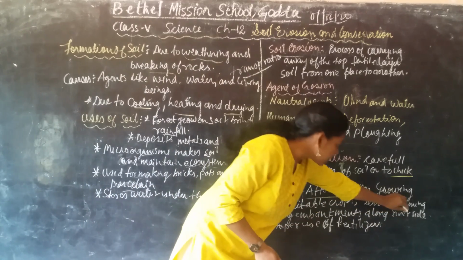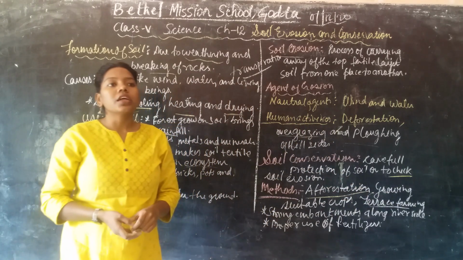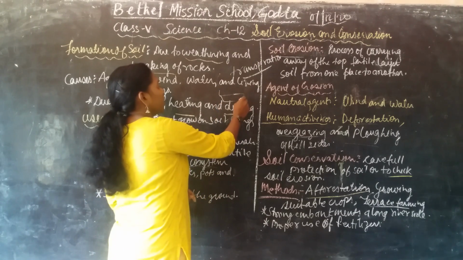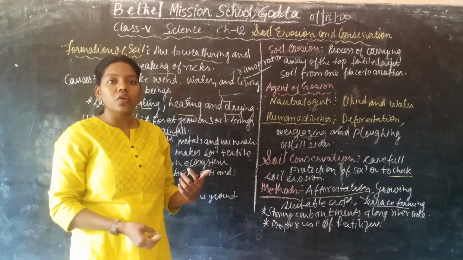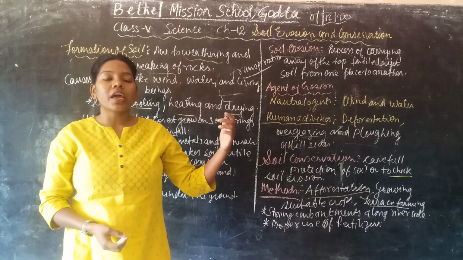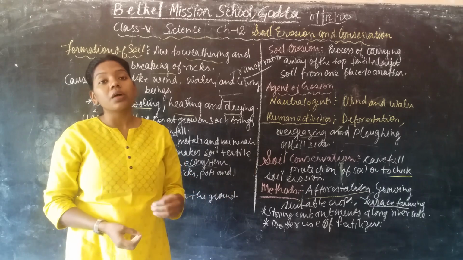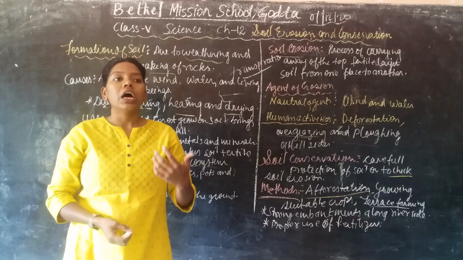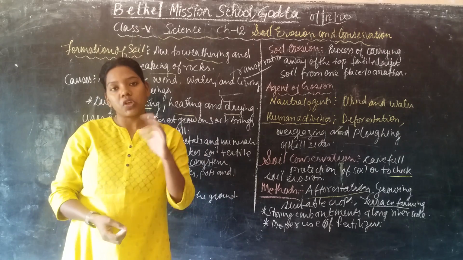Next is terrace farming. In the hilly regions there is a lot of terrace farming. Terrace farming, or step farming, is where they make a terrace like stairs. You have seen stairs in your house. They make a stairs-like structure in the field, and this should be done mainly in hilly regions. If you do this terrace farming in hilly regions, it controls the soil from moving from one place to another.